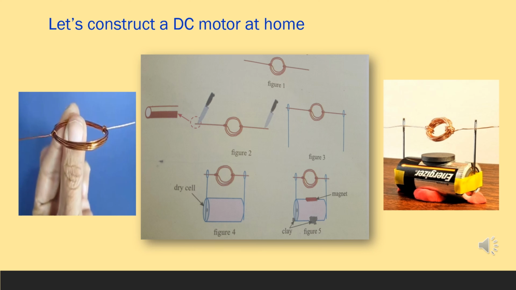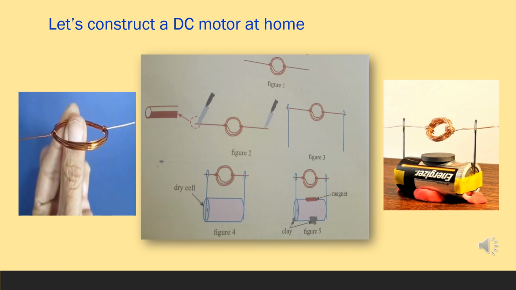Finally, attach the circular magnet on the cell. Then you will be able to observe the copper wire is rotating. If it does not rotate, it is needed to give a slight push with your hand. Then it will start rotating.